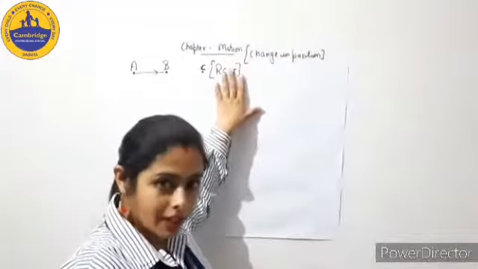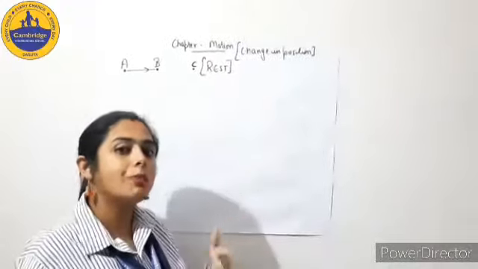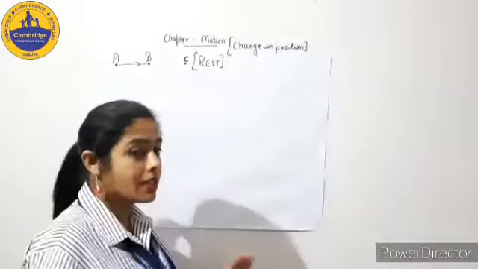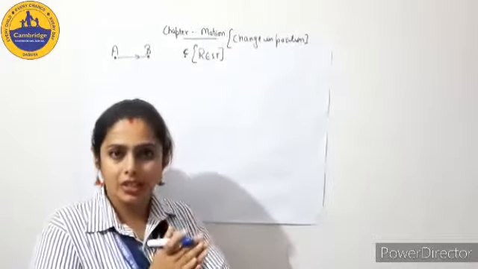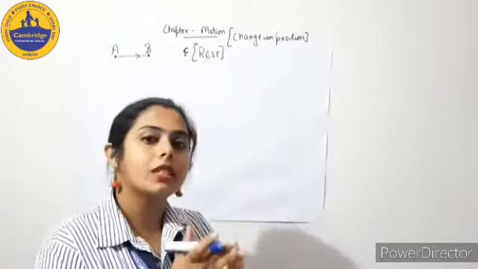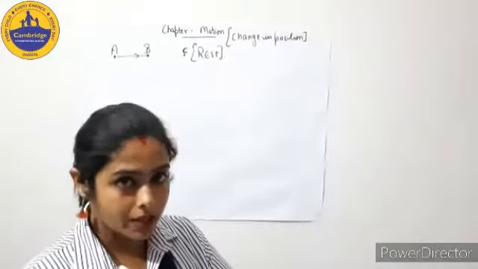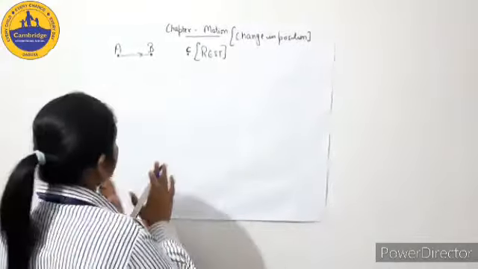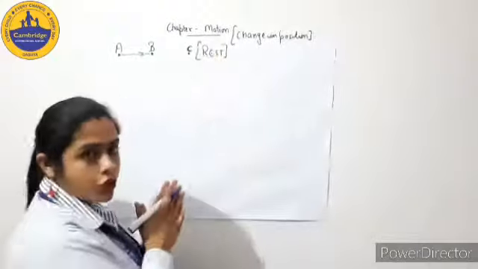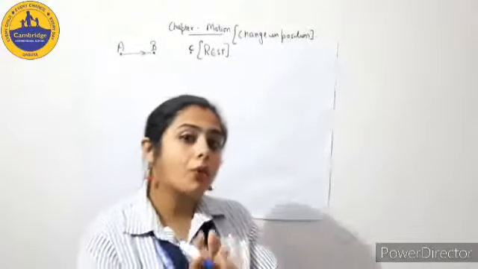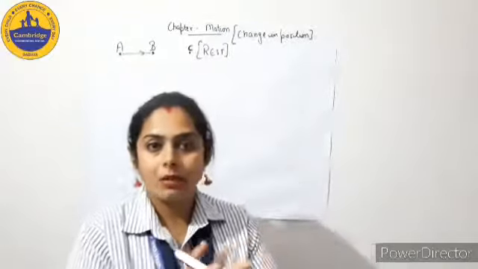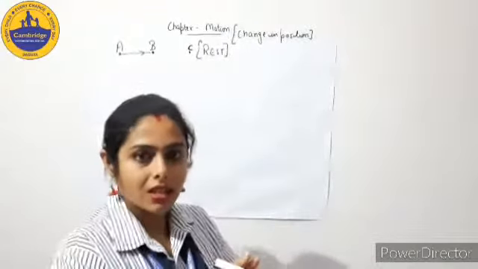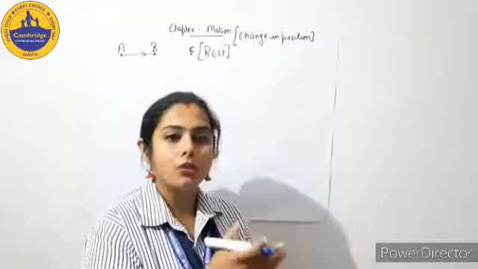So from here we concluded that there are two states. One is the state of motion and another is the state of rest. When the object keeps on changing its position, it is in the state of motion. But when the object is stable, not changing its position, the object is in which state? The state of rest. Okay. Now, this chapter is about motion. You're not going to study rest actually. Fine. Now, this doesn't mean that rest means nothing. Rest is something, but we are not going to do it.